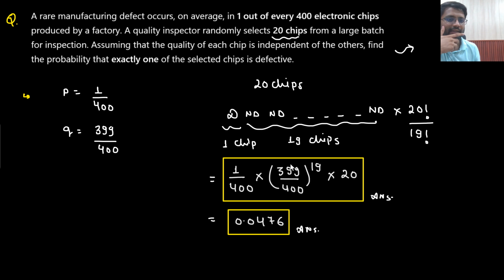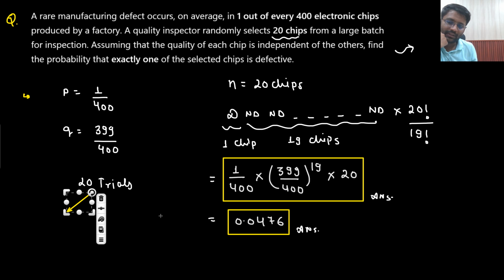If you are doing it manually, 399 by 400, then you are multiplying 19 times. Manually, a bit larger calculation. And the sample space is 20 chips. Your N is 20 here. The number of trials is 20. Out of those 20 trials, you need only one chip to be defective. Only one should be defective and 19 should be non-defective.